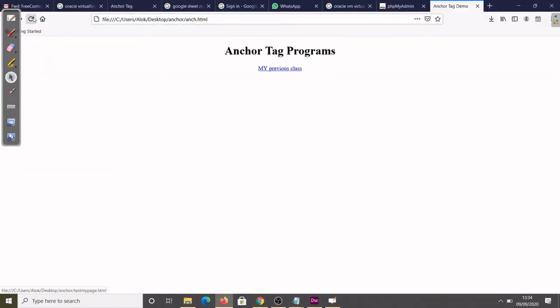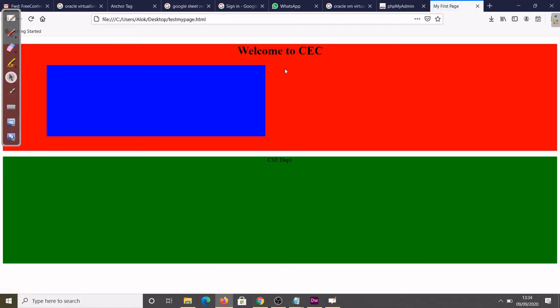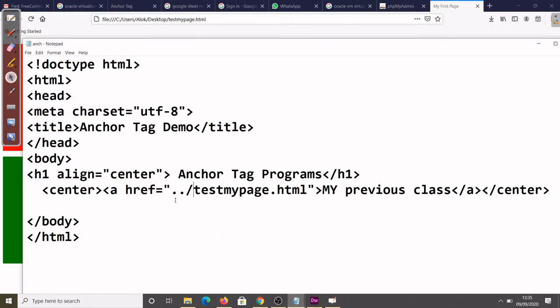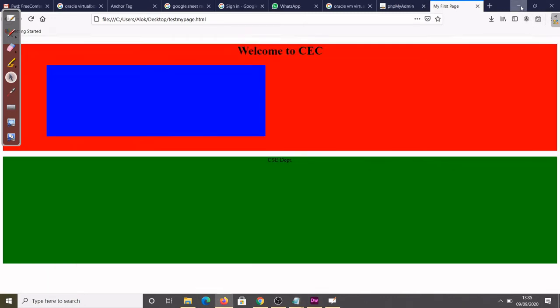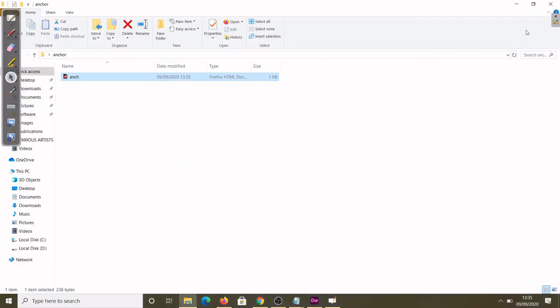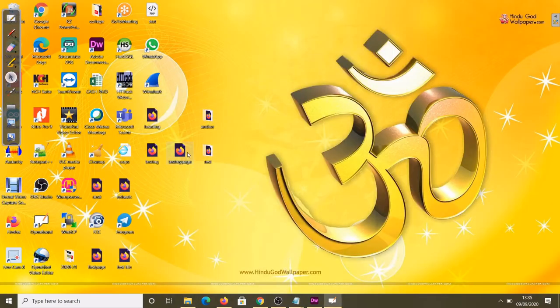So you see here coming back, then again refresh, now click, it came now. Nothing I changed, I put again the // then it went to the outside of the folder. Suppose that file is inside the folder, then this is not required. Control S, and then what we have to do, you minimize this one, and this file I'll put inside there again.